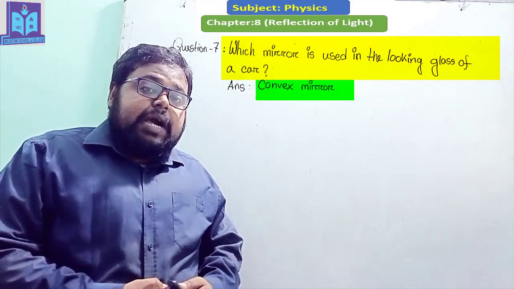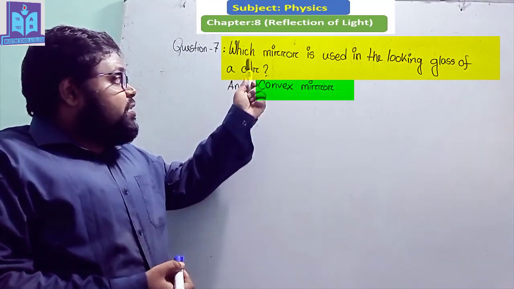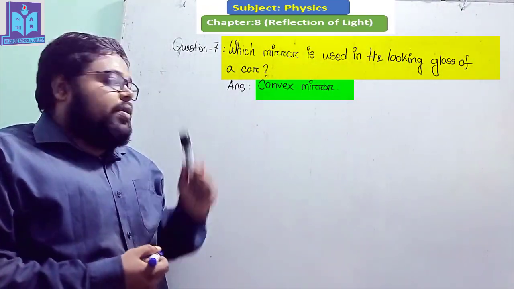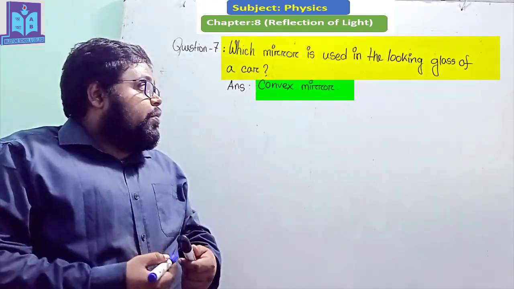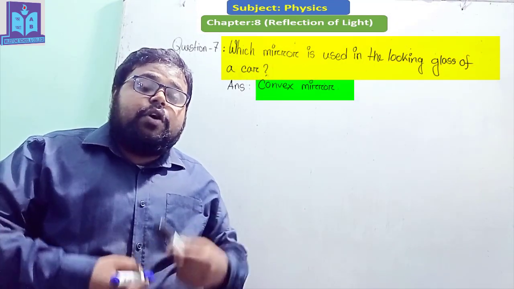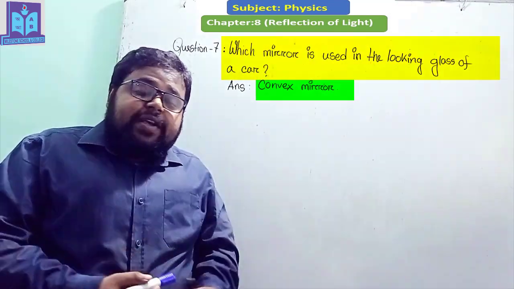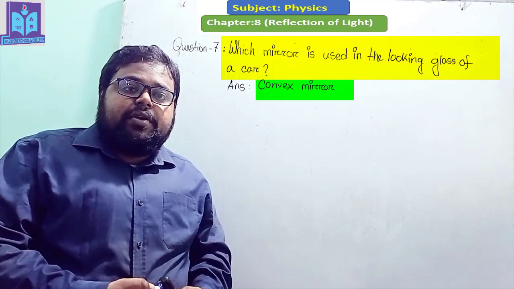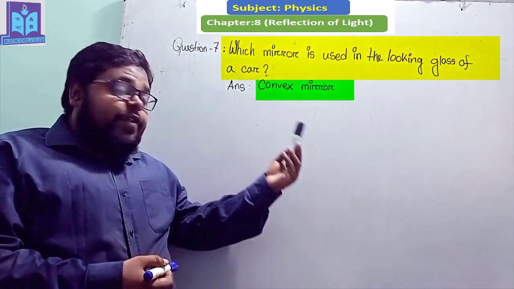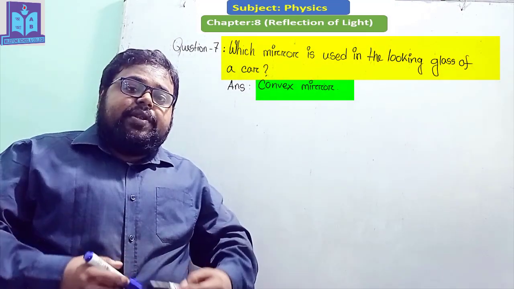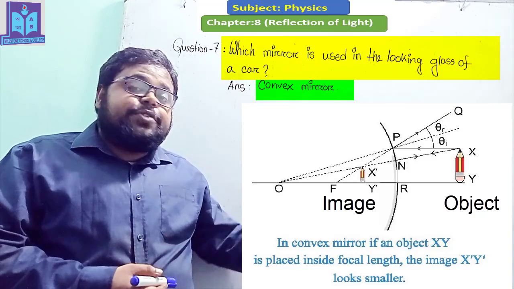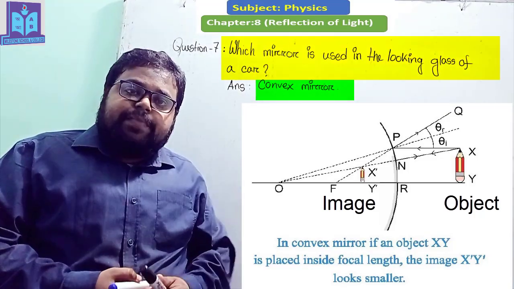Dear student, our next question is: which mirror is used in the looking glass of a car? Do you know which mirror is used in the looking glass of a car? Okay, convex mirrors are commonly used in a car looking glass. Okay, but why are convex mirrors used? Now I will explain to you. Here you can see a figure, and in this figure there is a convex mirror.